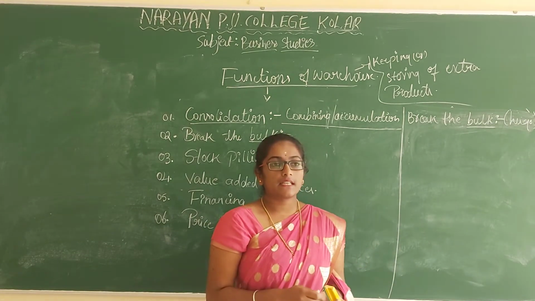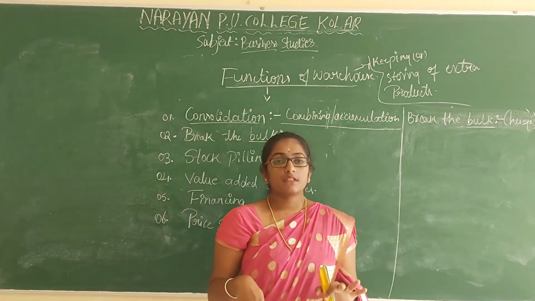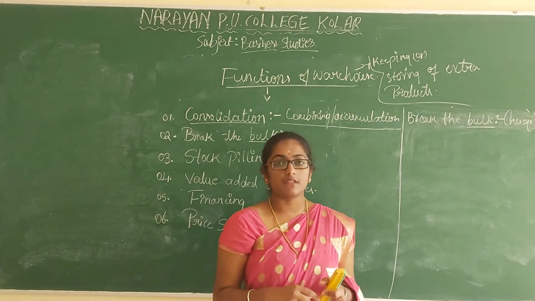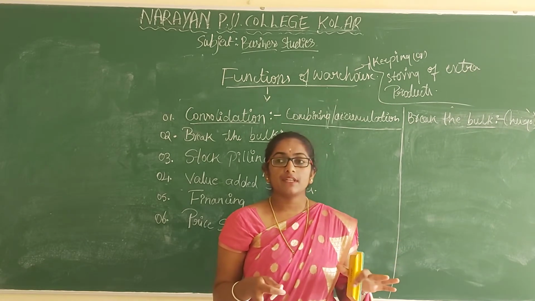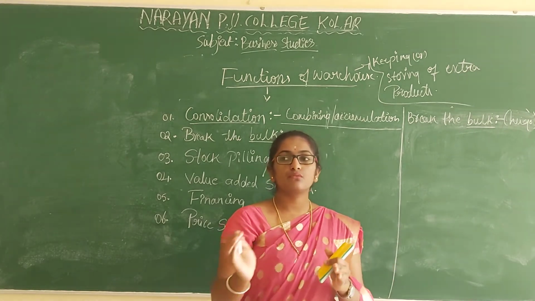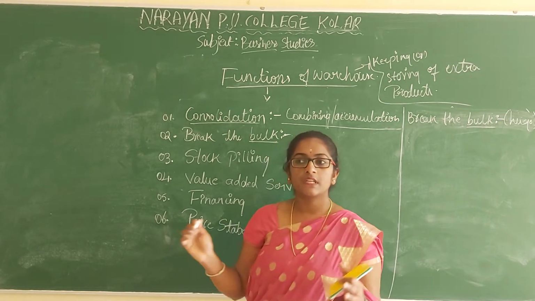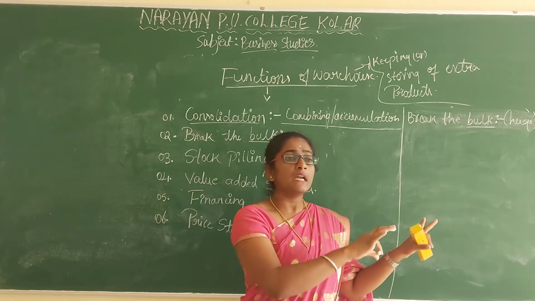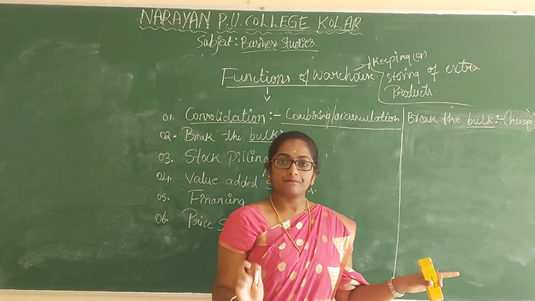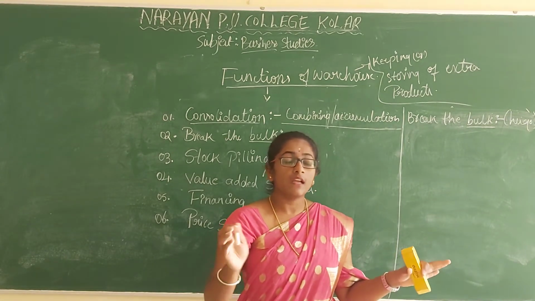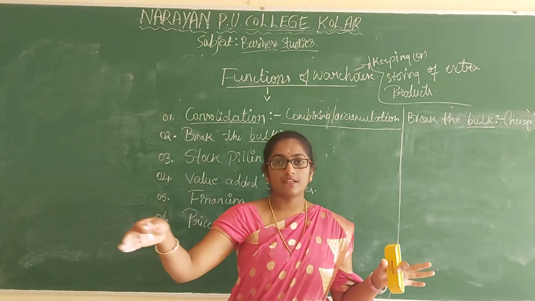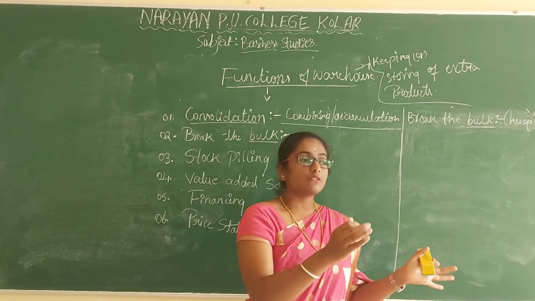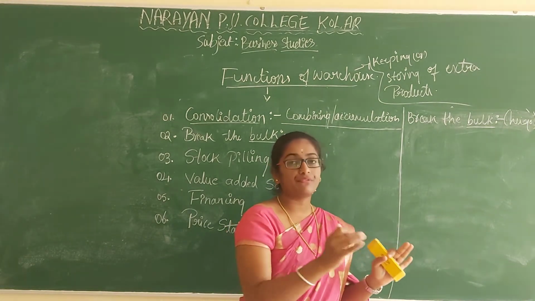So let's take an example. In a class, if the students are 60 members, and we are conducting some events, for that particular event we will divide the students into different groups. Say for example, 10 students, one group, so that we will create 6 groups. So here what have we done? We have broken the bulk of students into groups. We have divided the students into different groups.